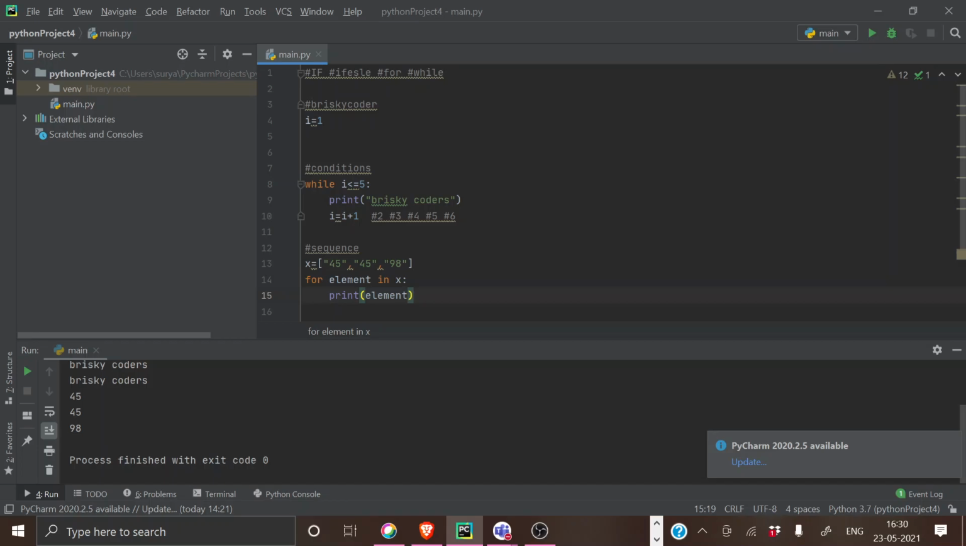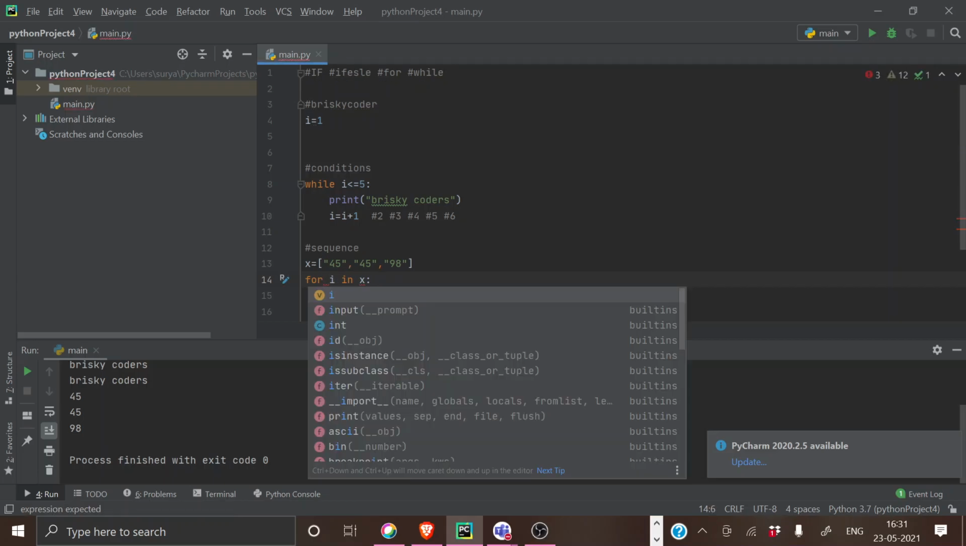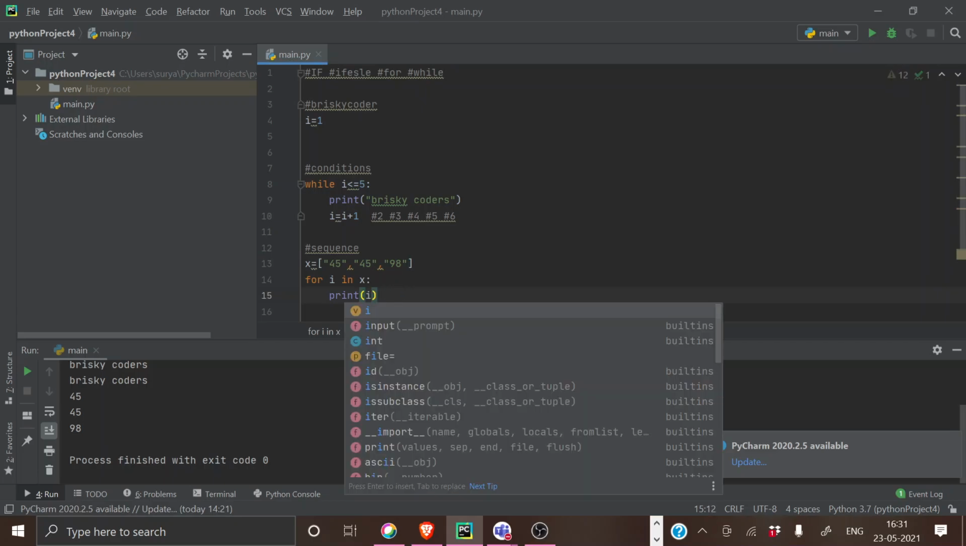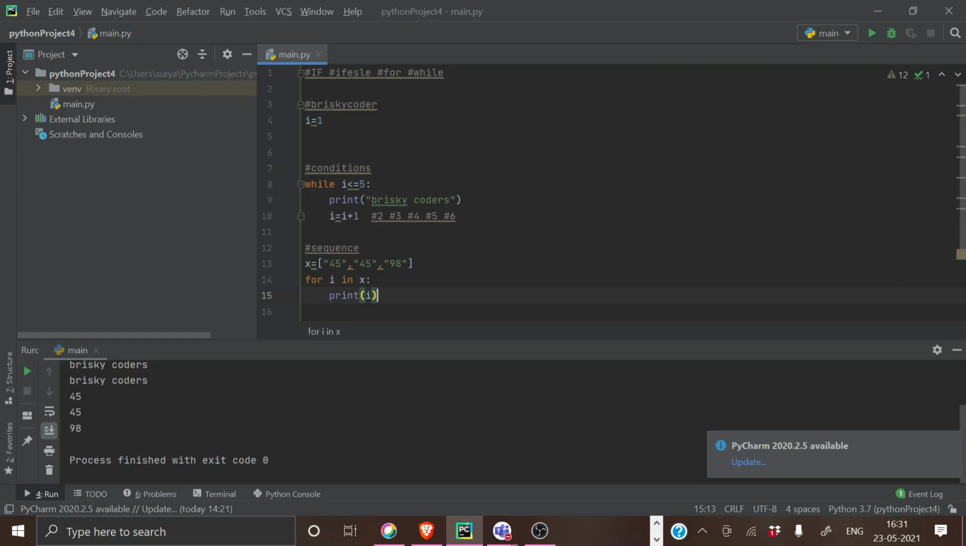What I want is whether you understand why I'm using this element in this loop. What is the relationship between this for and in? How I'm trying to express or explain it.